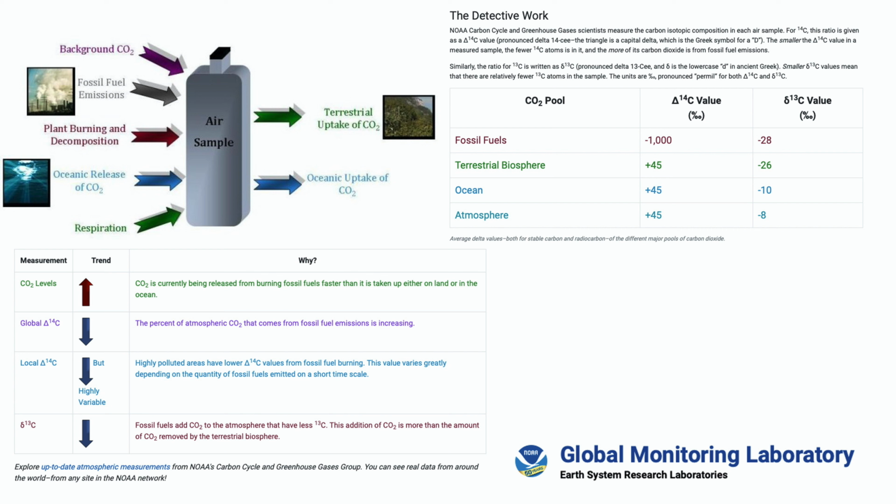As each source has its unique isotopic fingerprint, scientists can figure out how much in a given sample of air comes from each source. They use this to study in detail the carbon cycle and the strength of each source and sink of atmospheric carbon dioxide.